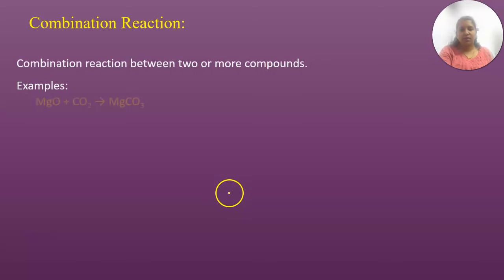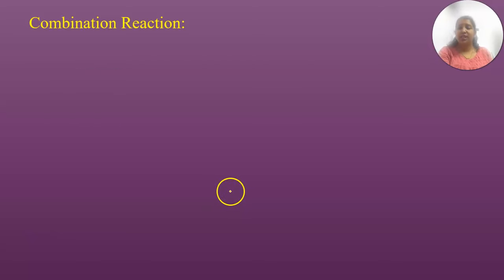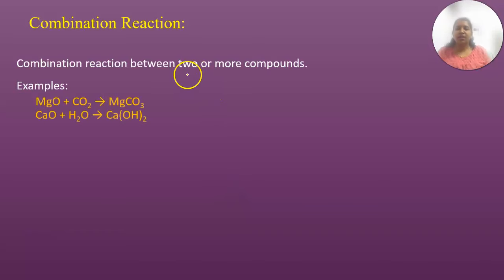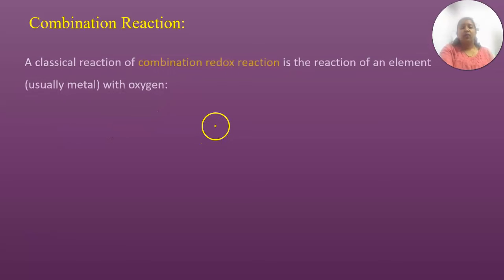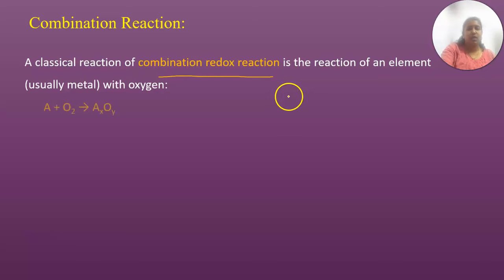These are a few more examples of combination reactions with two or more compounds. Carbon dioxide is combining with magnesium oxide and giving you magnesium carbonate. A water molecule is combining with calcium oxide and giving you calcium hydroxide. One more thing: a classical combination redox reaction is a reaction of an element with oxygen. Redox reaction.